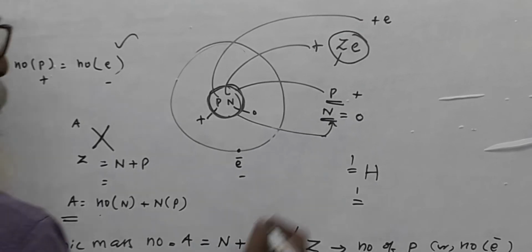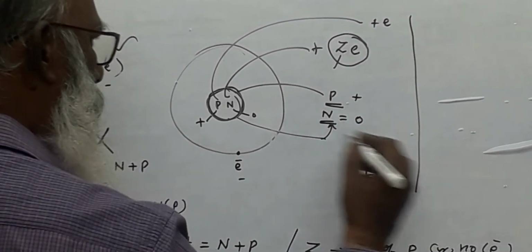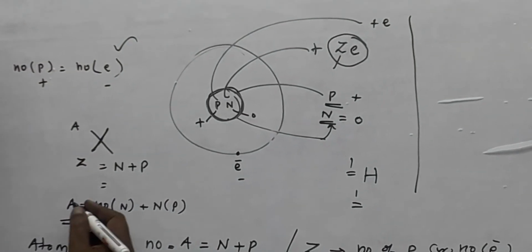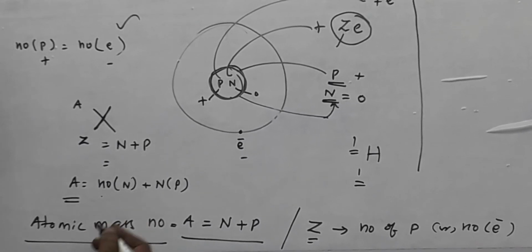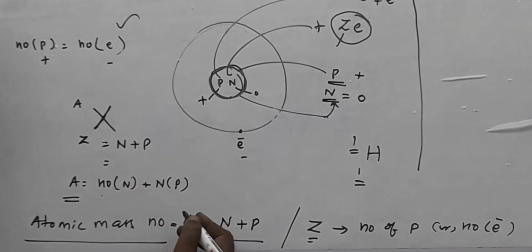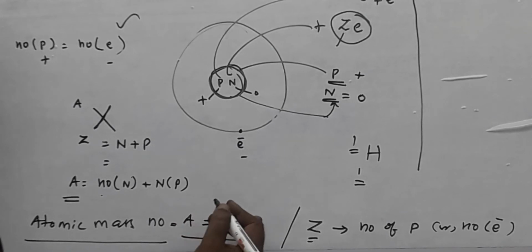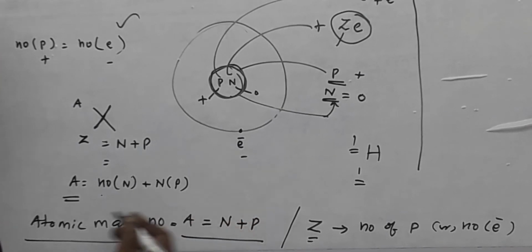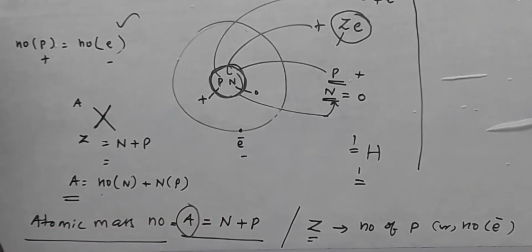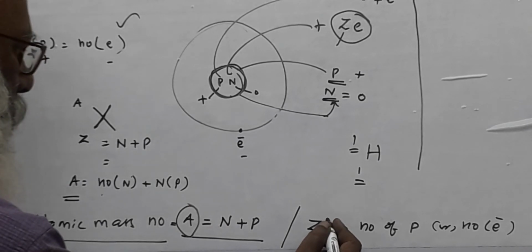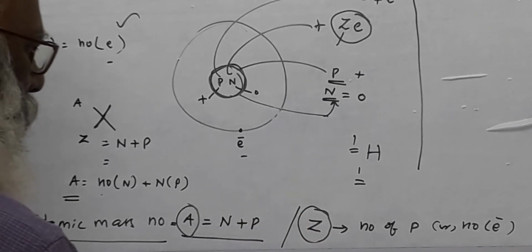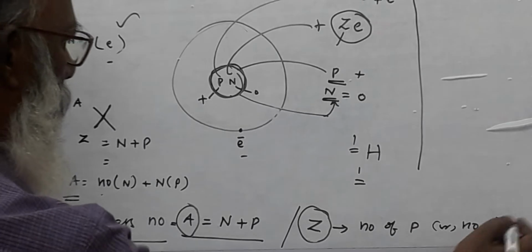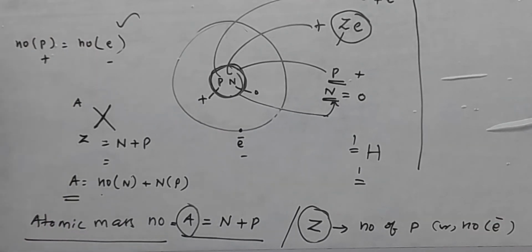Here, when you want to explain what is meant by atomic number and atomic mass number: atomic mass number is nothing but the total number of neutrons plus the total number of protons, and it is represented as A. Whereas atomic number is denoted by the letter Z and it is nothing but the number of protons or the number of electrons.